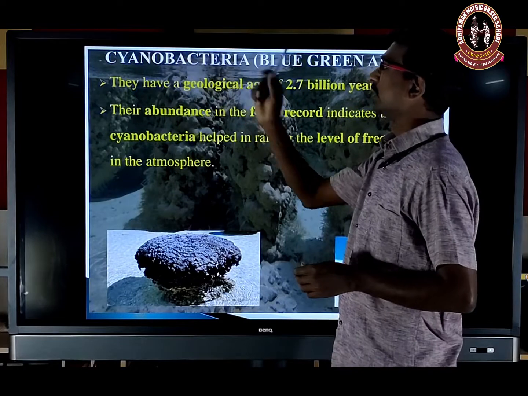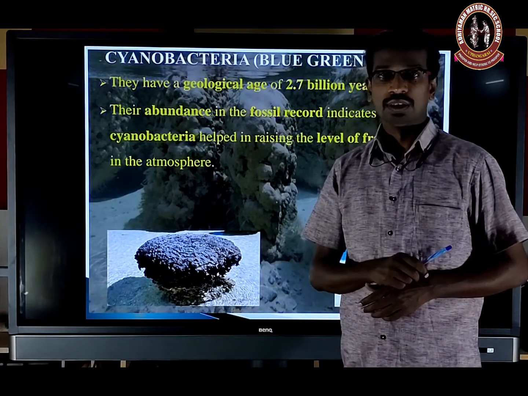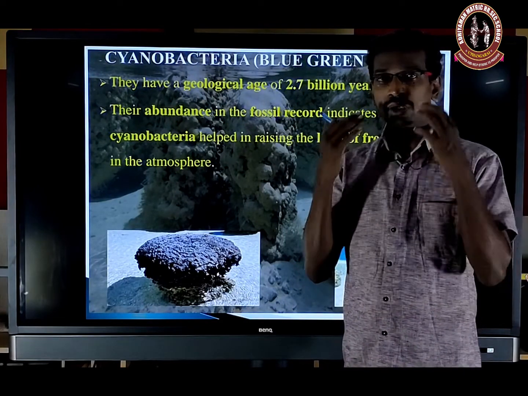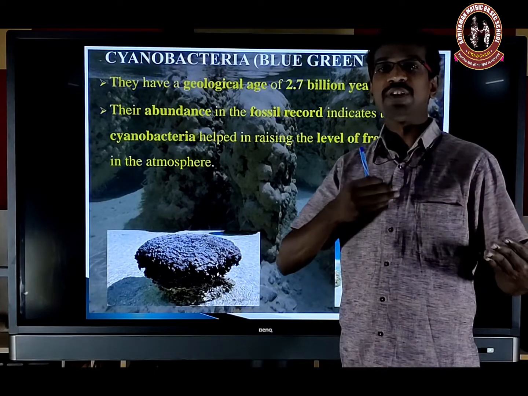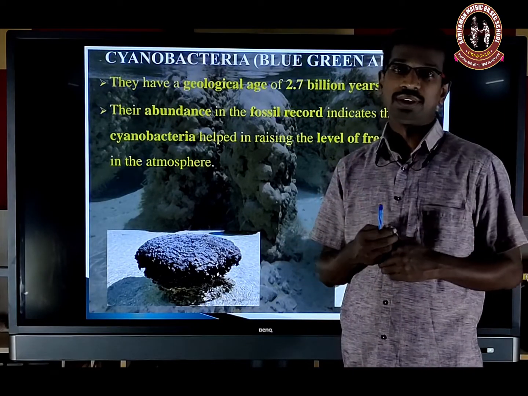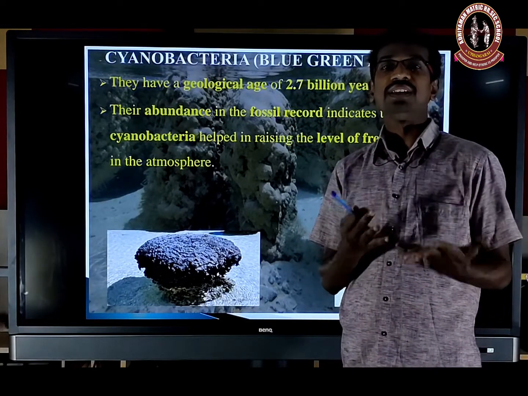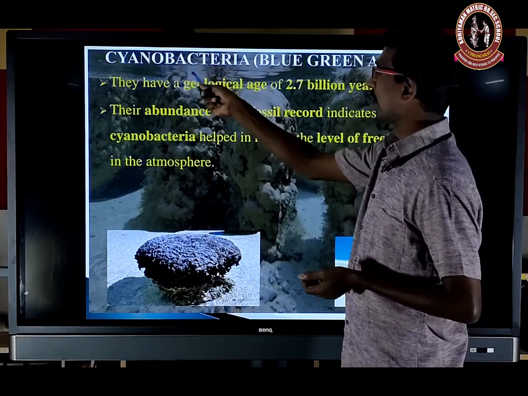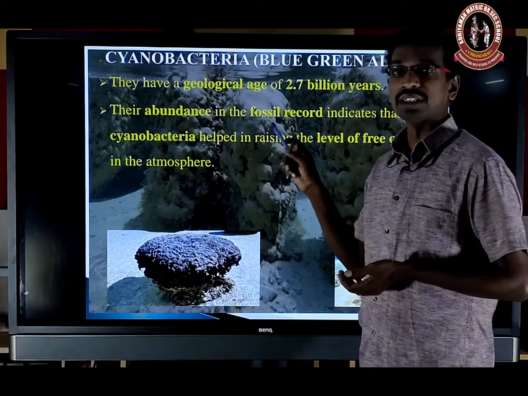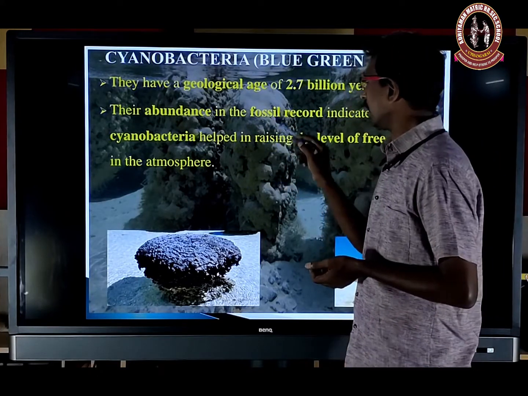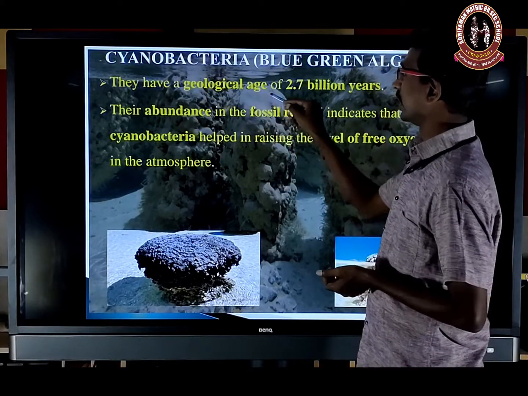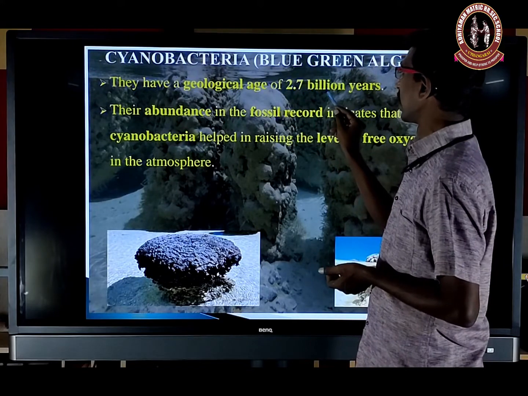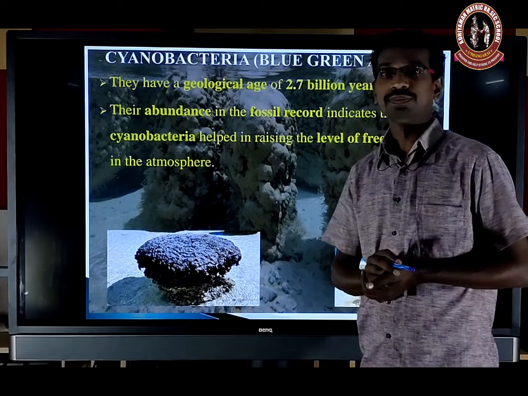The cyanobacteria are an aquatic form. You hear this: life originated from the water. The evolution of civilization depends on the water. So this cyanobacteria, in the beginning, was present inside the water. The geological age of this bacteria is estimated at 2.7 billion years ago.